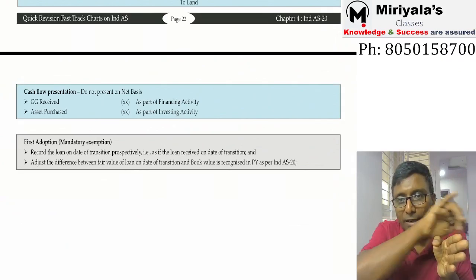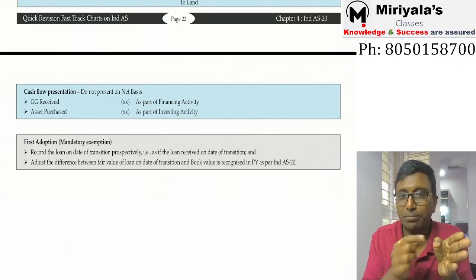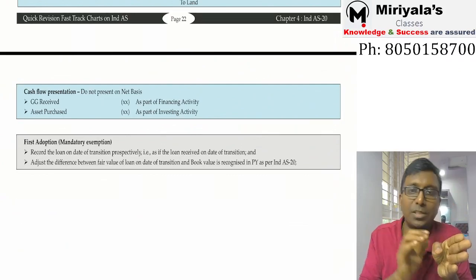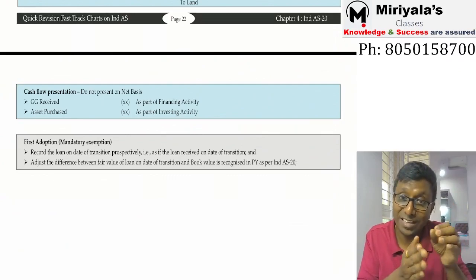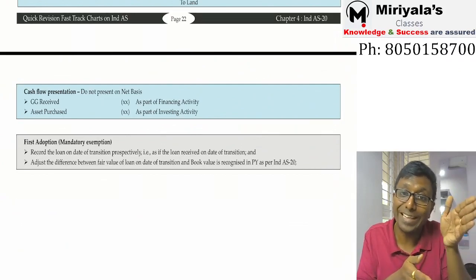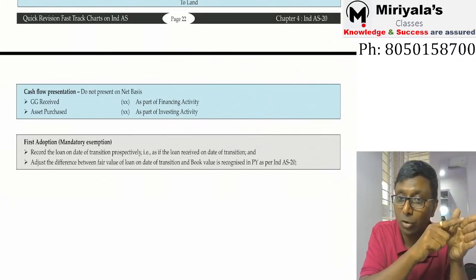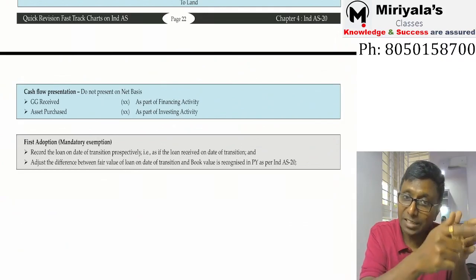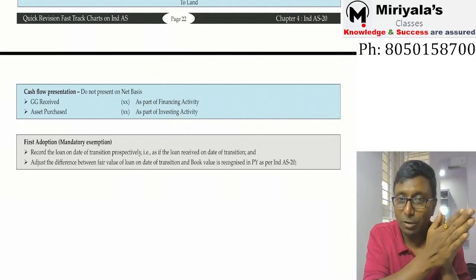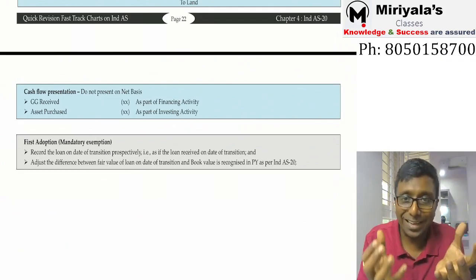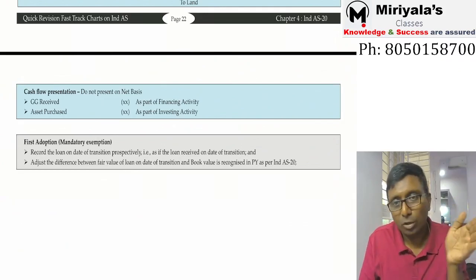You don't need to go back and come back, but you can do it. Even though it is mandatory, there is still an exemption. If you have the interest rate as on 1/4/2018, the rates and every other piece of information is available, I will be able to calculate it perfectly. If you say so, then you can go back and come back.